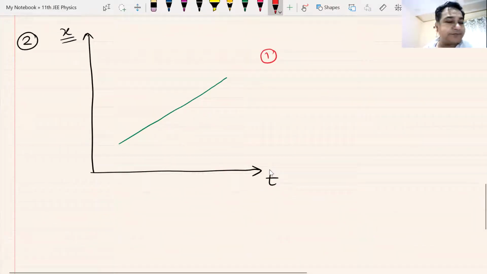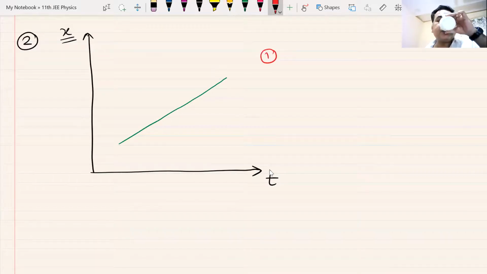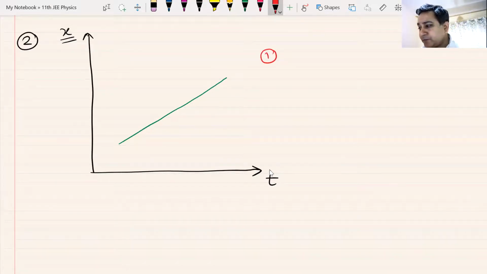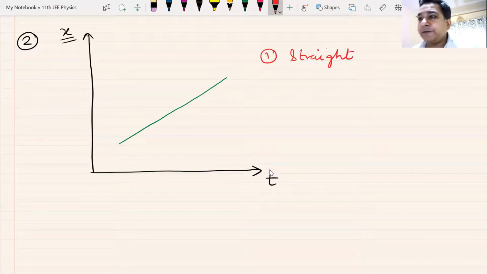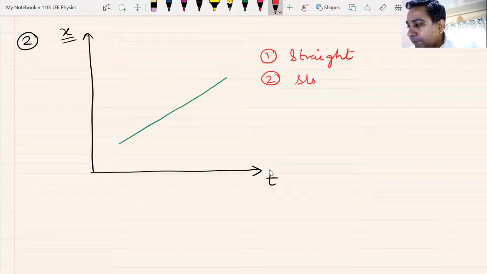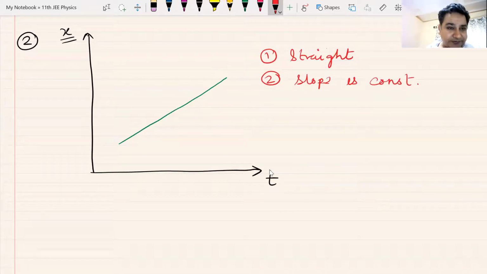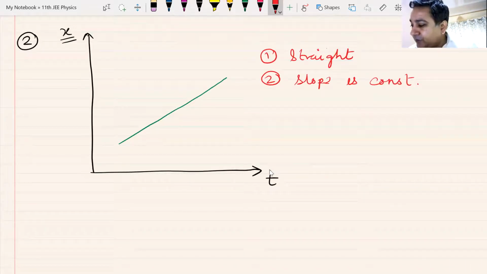What is the first point, anyone? What is the first point? This graph is definitely a straight line graph. Number 2, number 2. This is how we'll remember. Number 2. Slope is constant. Yes or no? Slope is constant. Okay, Anjali, that's correct. Number 3.